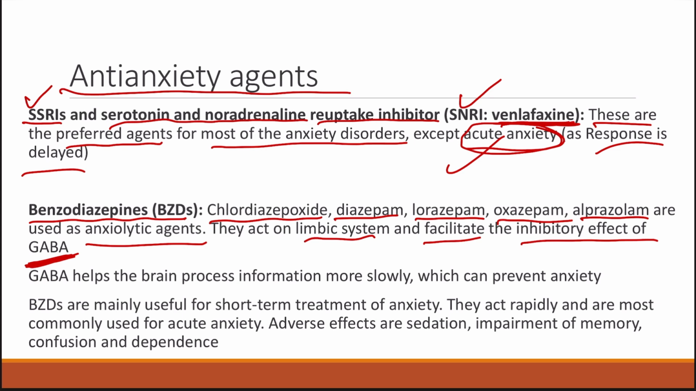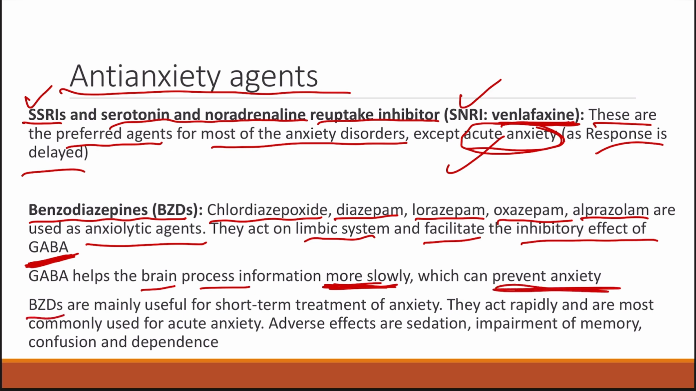And what does GABA do? GABA helps the brain process the information more slowly. So as a result, it will prevent the anxiety because it decreases the function of the brain. That is, it is actually calming the individual. It is having a calming effect. This GABA is having a calming effect, and benzodiazepine is actually facilitating the inhibitory effect of this GABA. So by this way, it decreases the anxiety and hence it prevents anxiety.